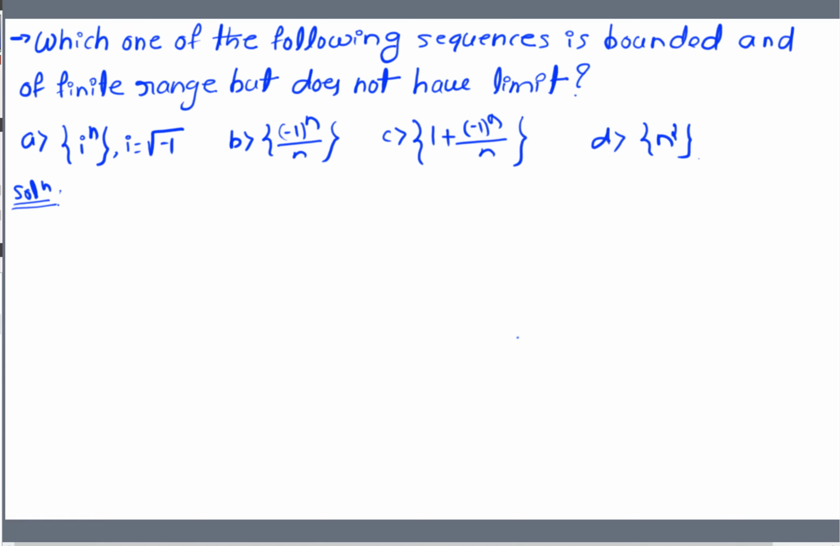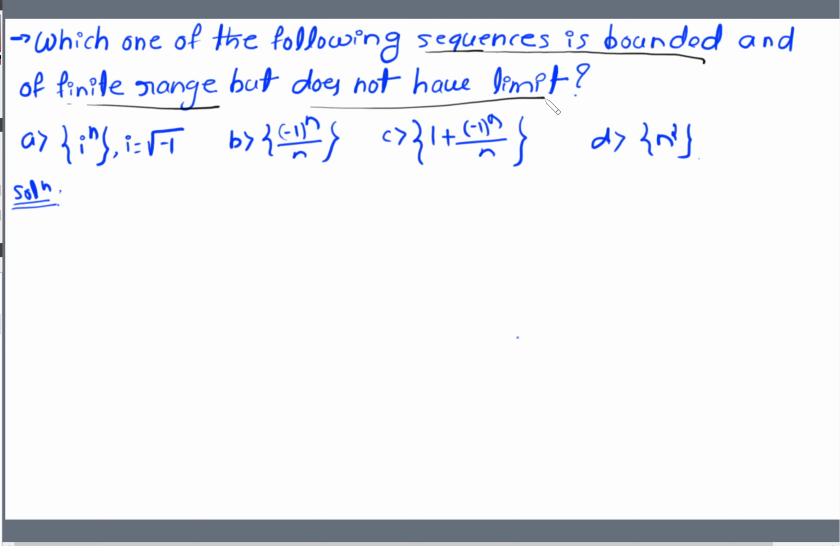Okay, in this example they have given that the sequence is bounded. Bounded means it is bounded below as well as bounded above. How do we check whether a sequence is bounded? Based on its range set. If the range is bounded, then we say the sequence is bounded. And finite range but does not have a limit point. These are the keywords you should underline while reading the question.